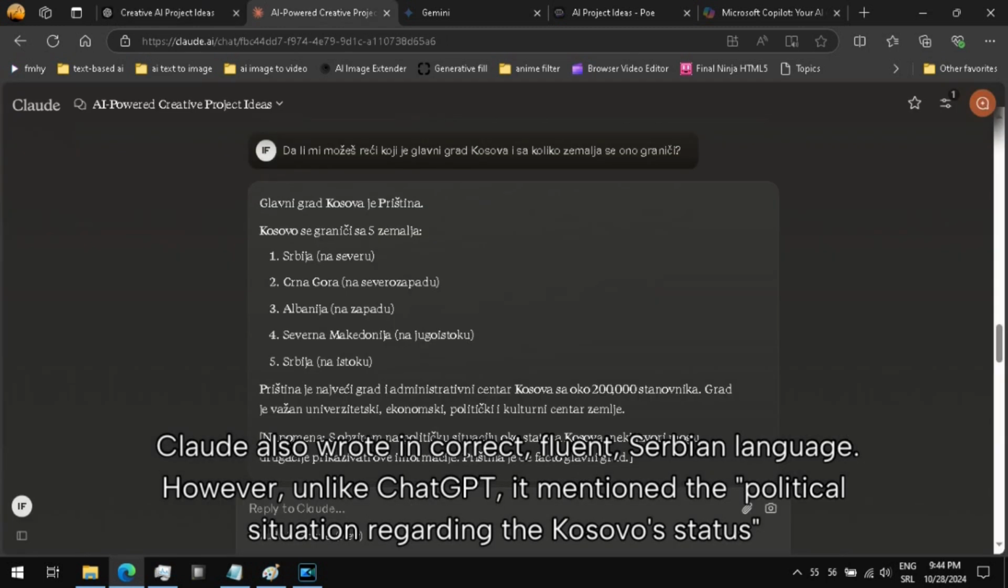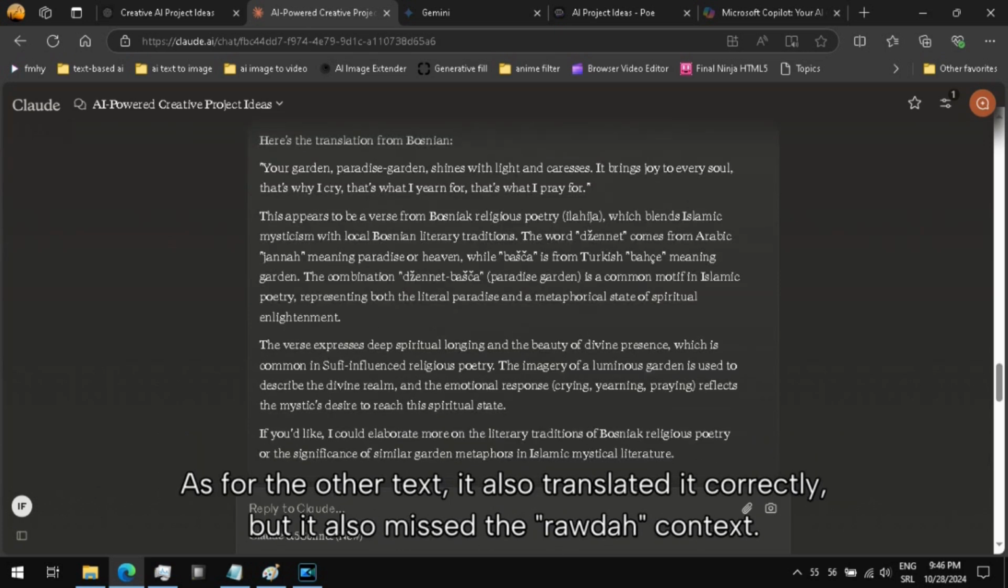Claude also wrote in correct, fluent Serbian language. However, unlike ChatGPT, it mentioned the political situation regarding Kosovo's status. As for the other text, it also translated it correctly, but it also missed the Rhoda context.